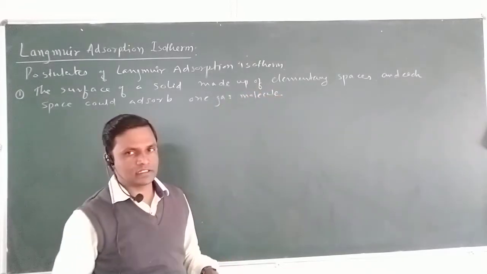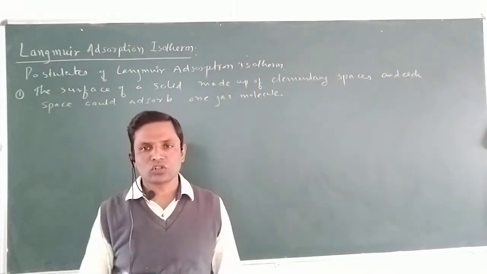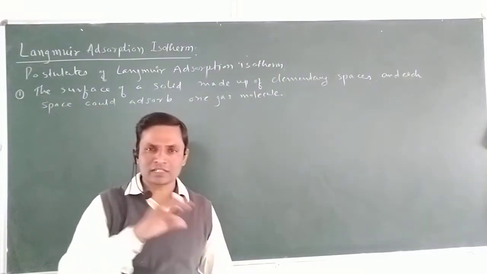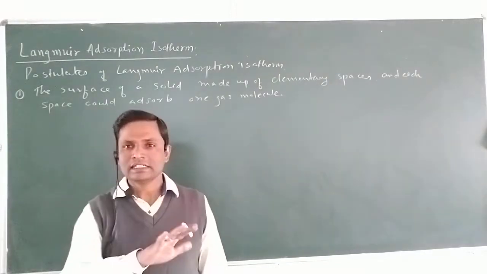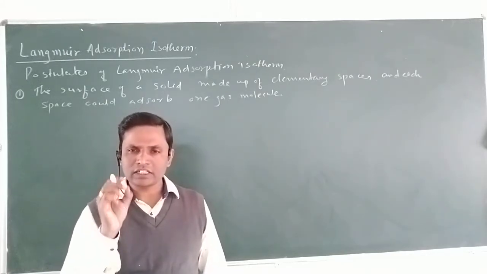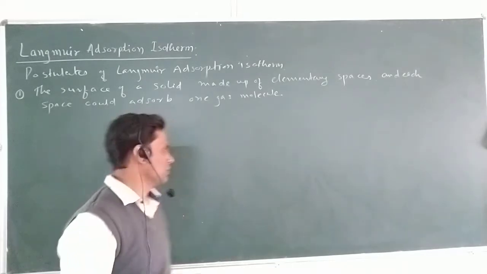It is stated that suppose a solid adsorbent is there, which we are going to discuss on Langmuir adsorption isotherm. That is, gas molecule is going to be adsorbed on solid surface, in which each solid surface must have elementary spaces. From that, each space can adsorb one gas molecule.